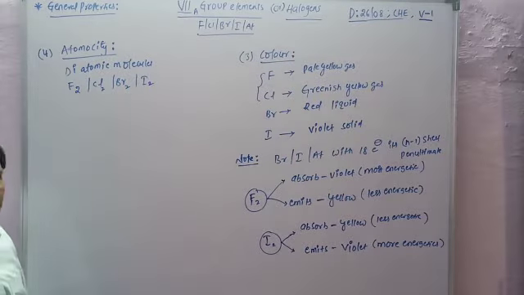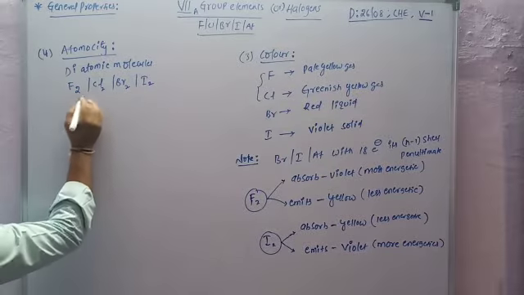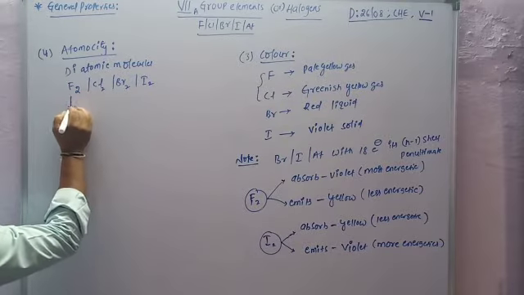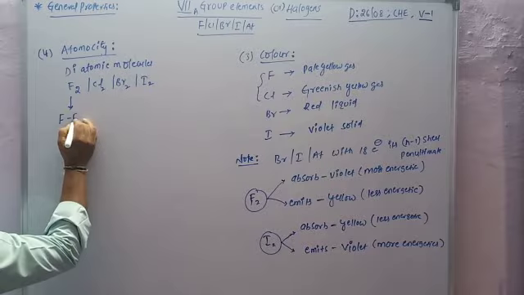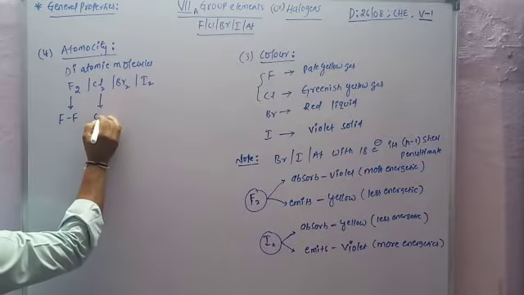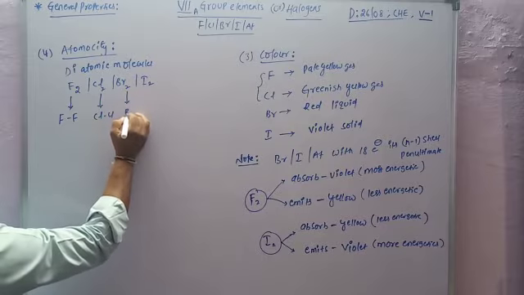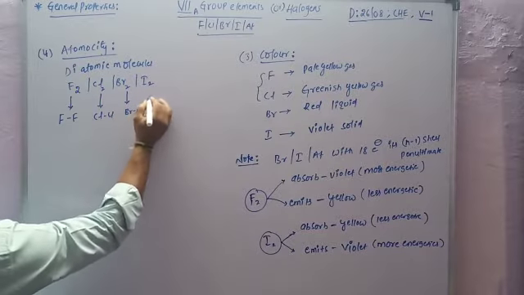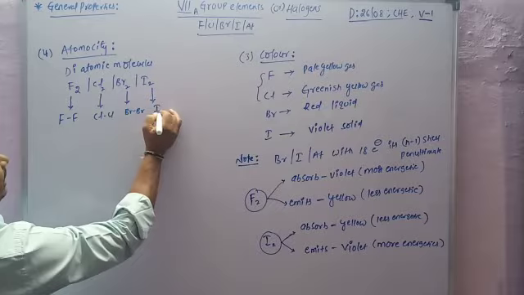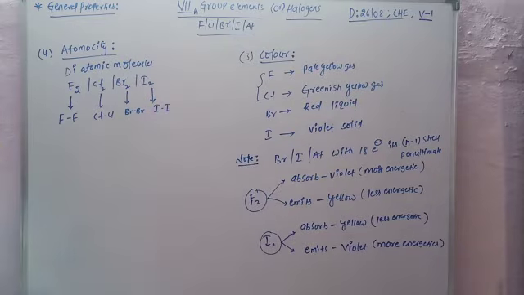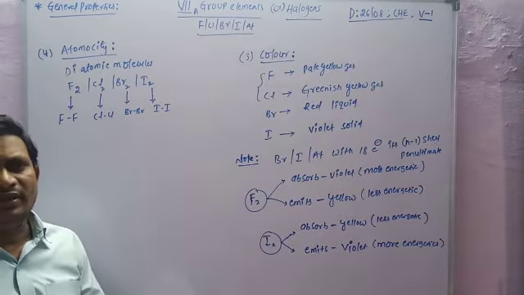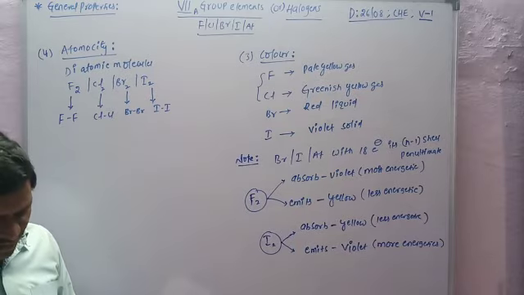In diatomic molecules, a covalent bond is present between the two atoms: F covalent bond F, Cl covalent bond Cl, Br covalent bond Br, I covalent bond I. So seventh group elements are diatomic molecules.